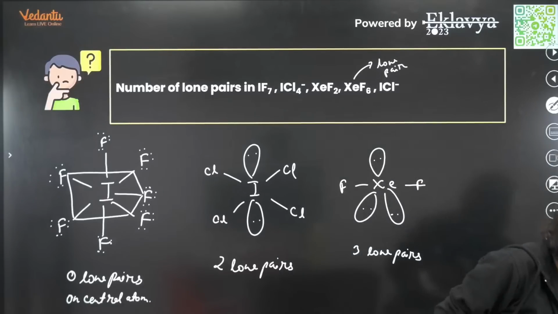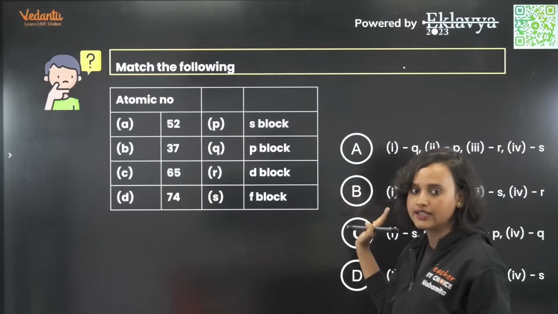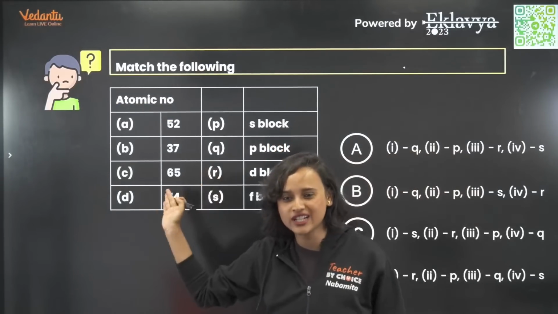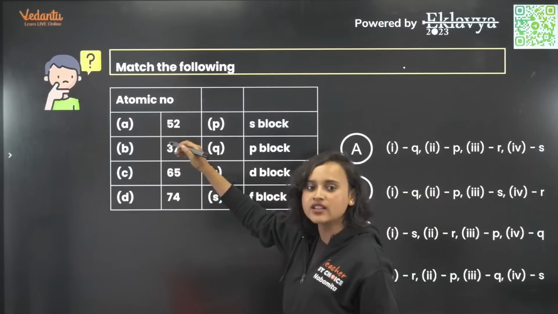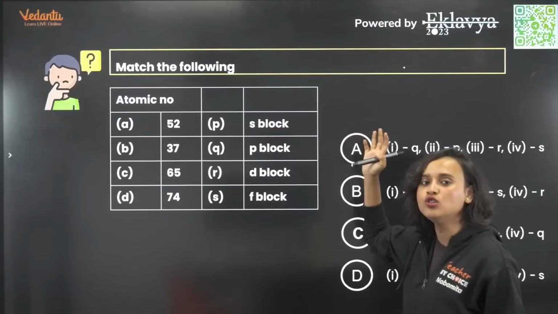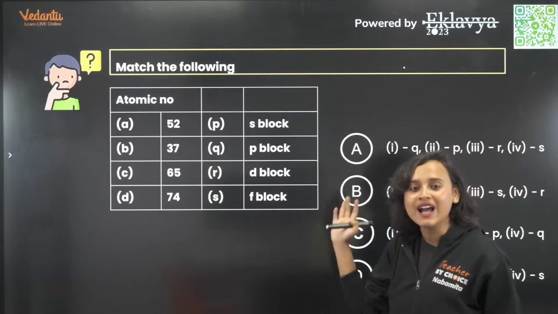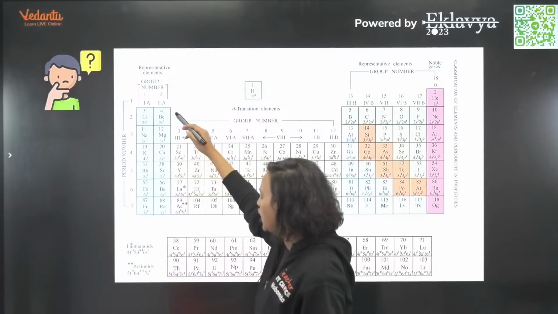Moving on. This question you all have understood, right? This is how you're going to solve it. Now, this was the easiest question. Atomic number was given and you just had to match it with the block. So what is the answer? See, S block.